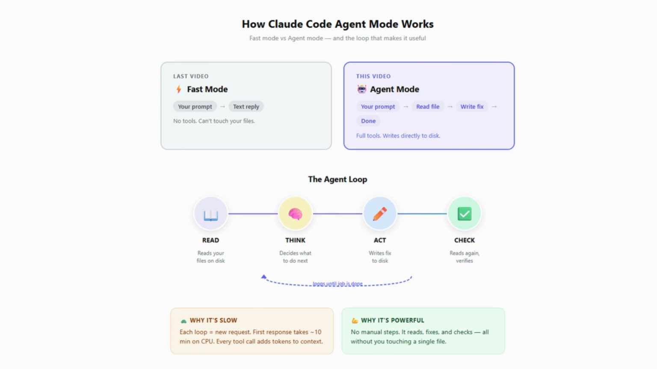When you say fix a bug, it doesn't just tell us what to fix. It reads the file, writes the fix to the disk, checks its own work, all without us touching anything. That's a loop. Read, think, act, and check is what makes it slow but actually useful.